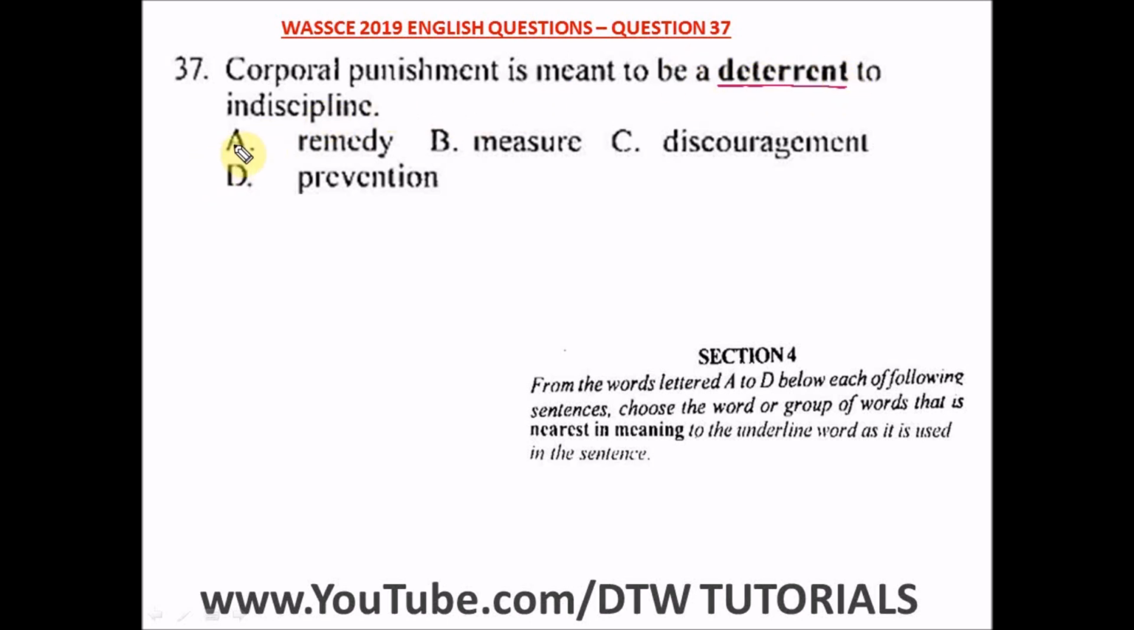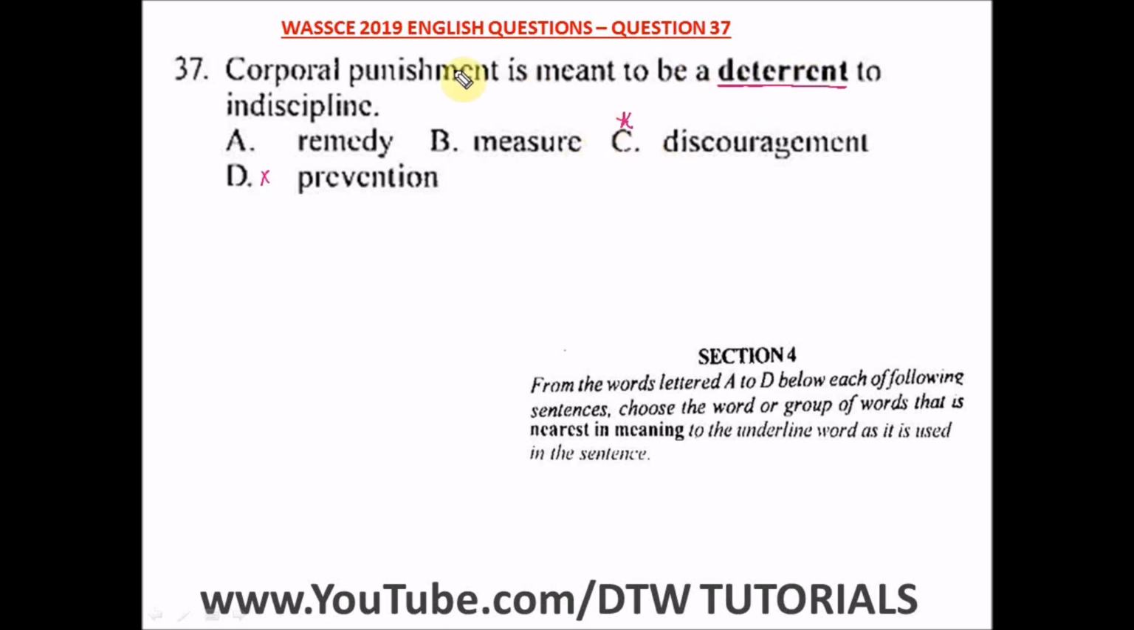The first option says remedy, no. B says measure, no. C says discouragement, which is what's right. D says prevention, no. That's not the meaning of the word deterrent. So it means from here, corporal punishment is what would discourage people from indiscipline. Deterrent means a thing that will discourage someone from doing something.